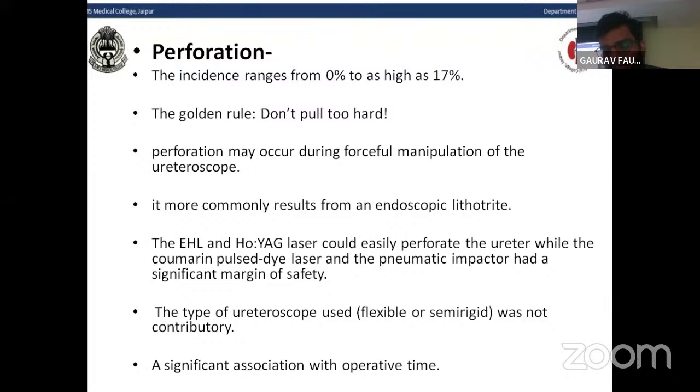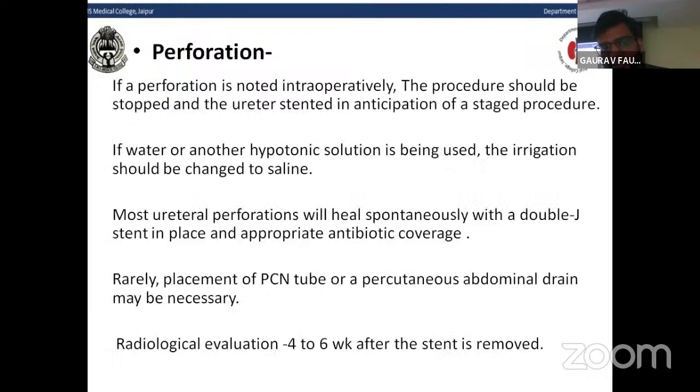The type of ureteroscope used, either flexible or semi-rigid, was not contributory to the perforation, but there is a significant association with the operative time of the surgery, because longer time means the surgery is difficult, and if the surgery is difficult, there are more chances of perforation.